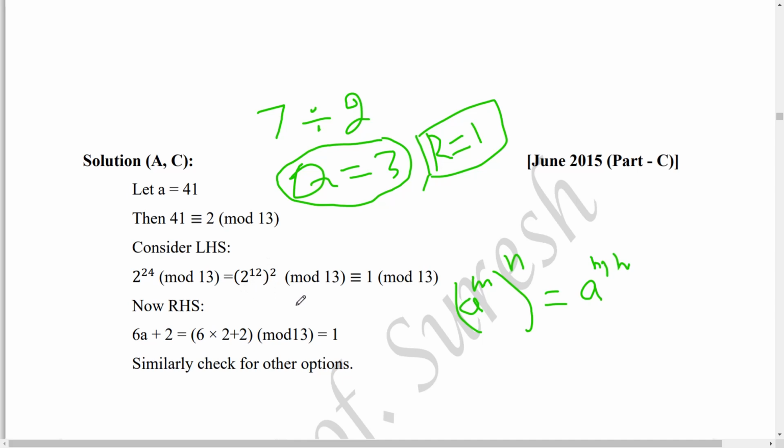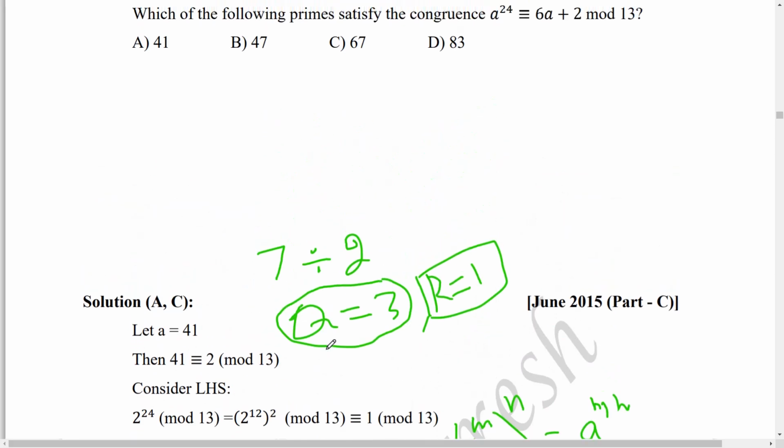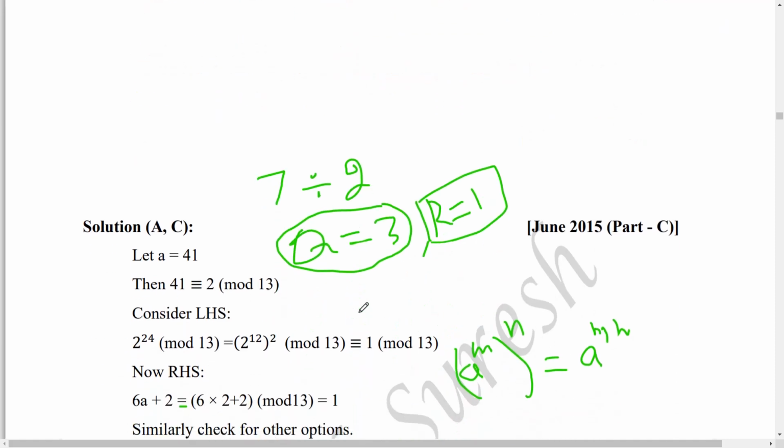Now the right hand side, 6a plus 2, can be written as 6 into 2 plus 2, because instead of a we put 2. It is actually congruent, but we can write it like an equation. So mod 13, 6 into 2 is 12, plus 2 is 14, so the remainder is 1. The remainder is coming as 1. So now both the sides.